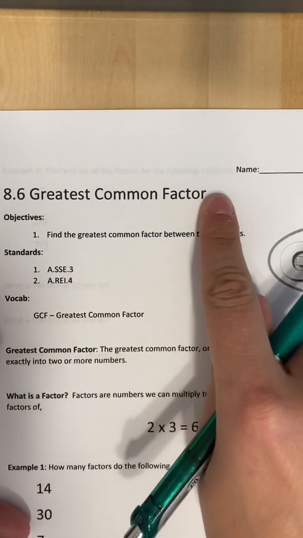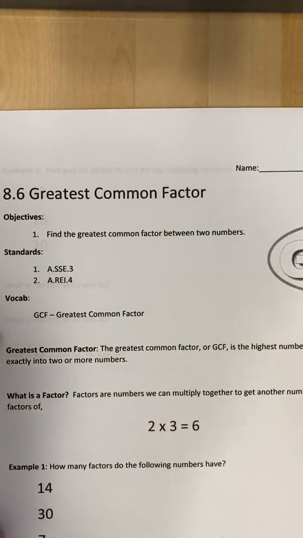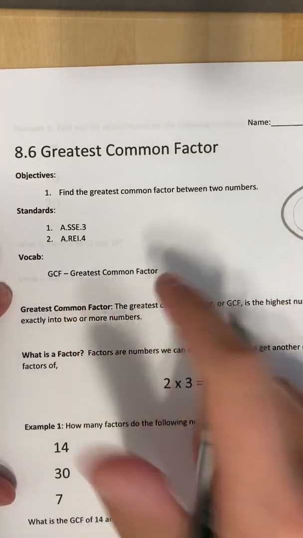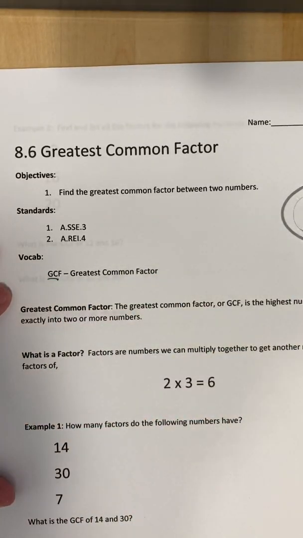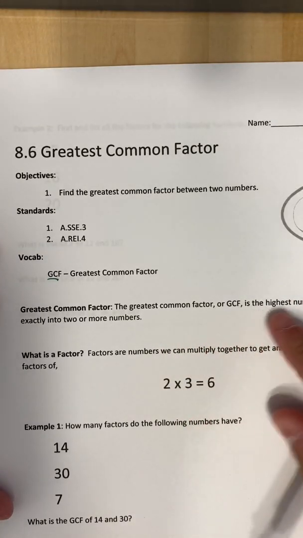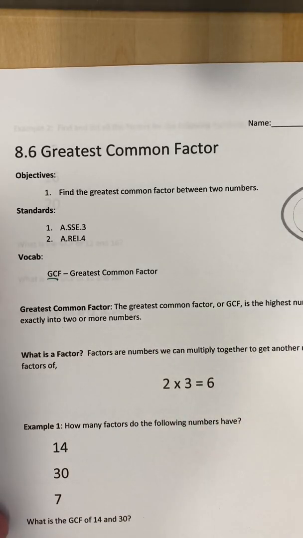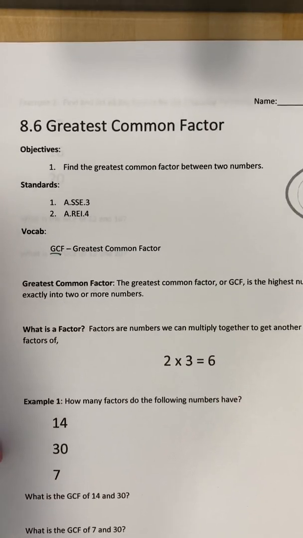So greatest common factor, we're going to find the greatest common factor between two numbers. You might see greatest common factor written as GCF. They mean the same thing. So the greatest common factor, or GCF, is the highest number that divides exactly into two or more numbers. And we'll look at an example here in a sec.